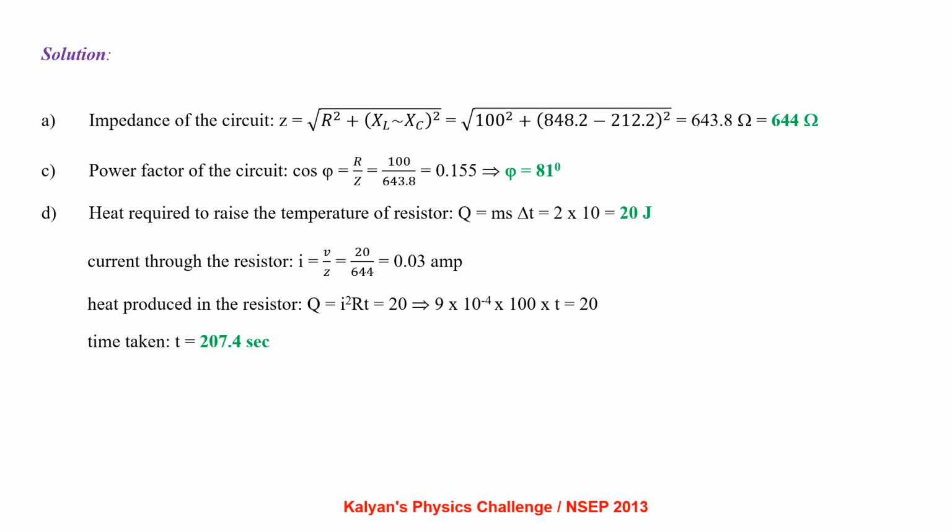Heat required to raise the temperature of the resistor Q equals m s delta T, that is 2 into 10, that is 20 joule. Current through the resistor I equals V by Z, 20 by 644.03 ampere. So the heat produced in the resistor Q equals I square R T, that equals 20. So 9 into 10 to the power minus 4 into 100 into T equals 20, which gives us T equals 207.4 seconds.